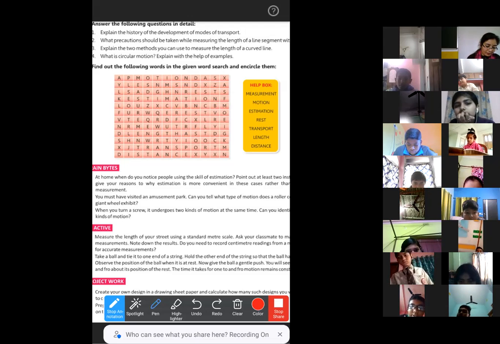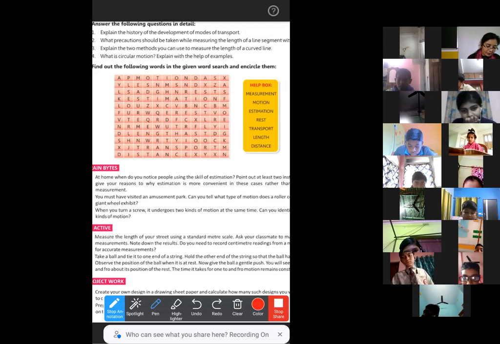Eighth column, then third row. Here it is. See how easy it is to find these words. If you mention the numbers of columns and rows, anyone can find it very easily.